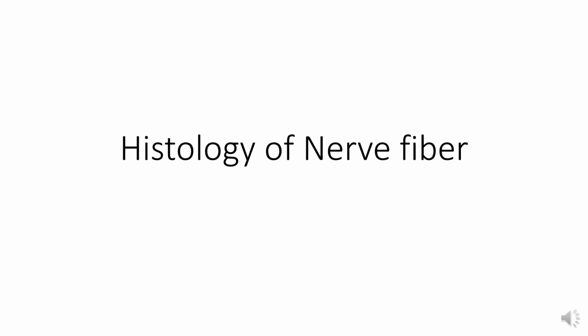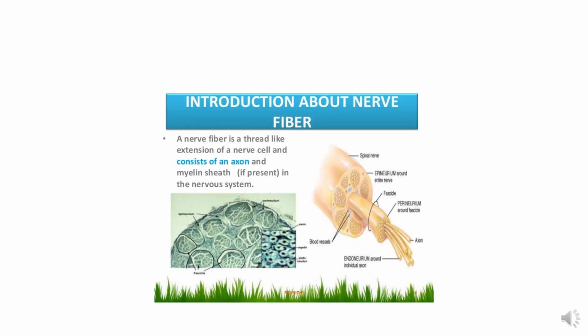So what is nerve fiber? Fiber is a thread-like extension of the nerve cell, which is called the axon, and the myelin sheath and the covering if present in the nervous system. So a nerve fiber is the axon plus the myelin sheath or any covering.